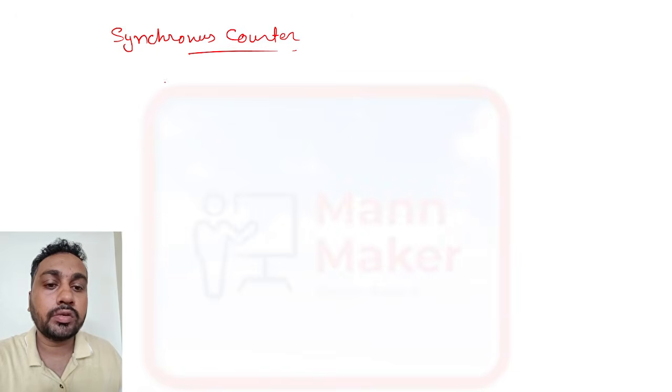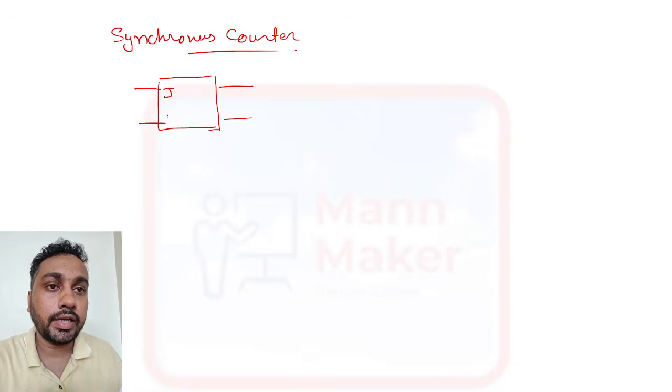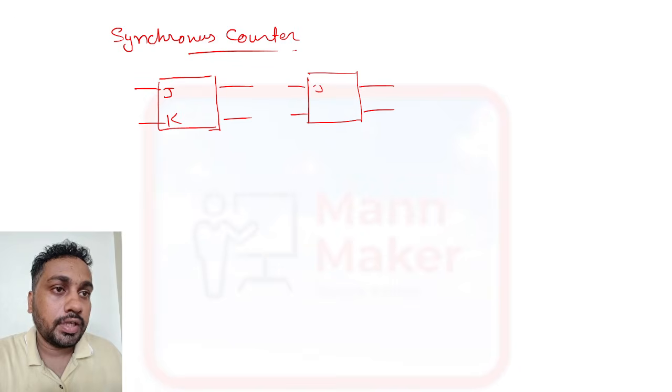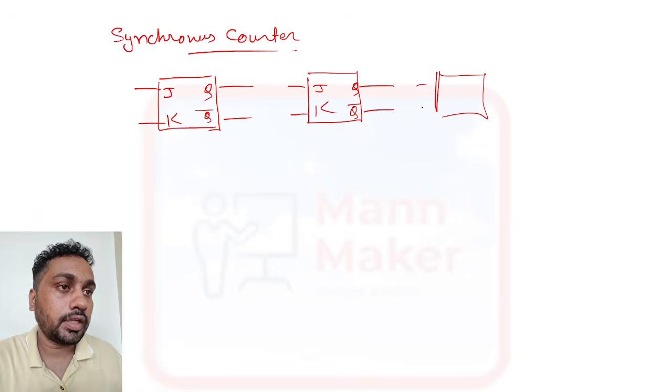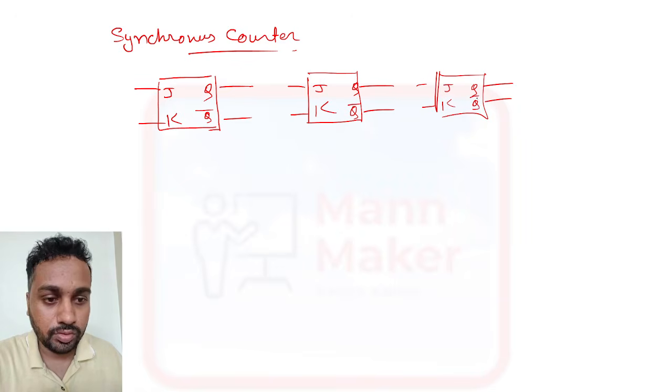For synchronous counter, suppose we design with 3 flip flops. So this will be your J and K, and again this is your J and K, this is your Q and Q bar, and we have one more J and K with its Q and Q bar.